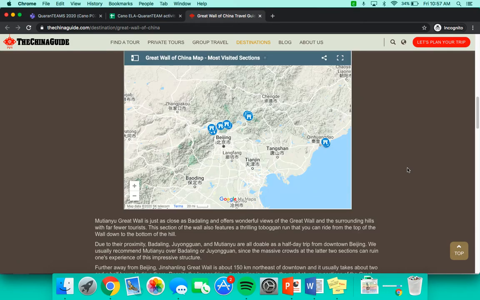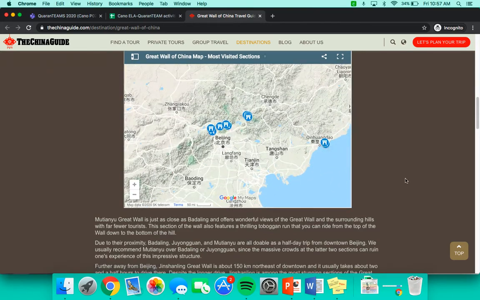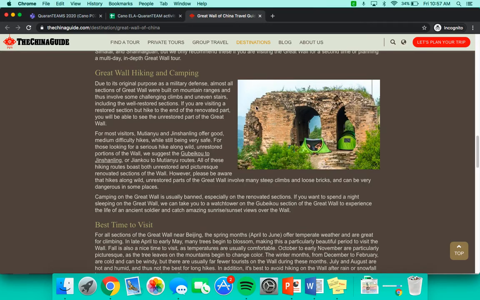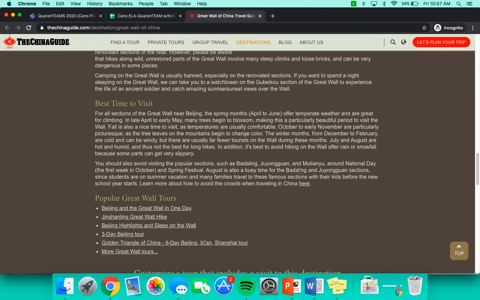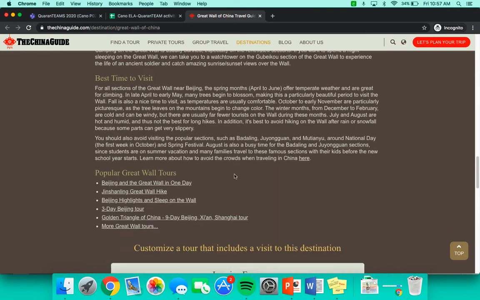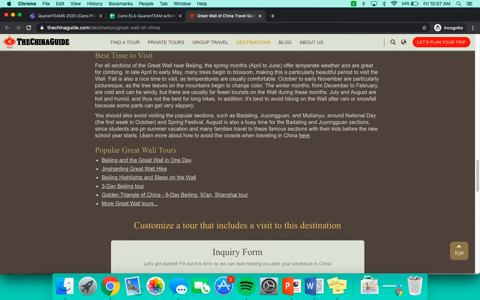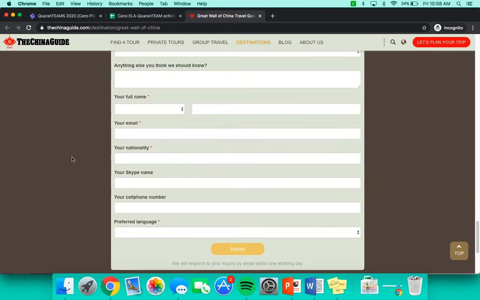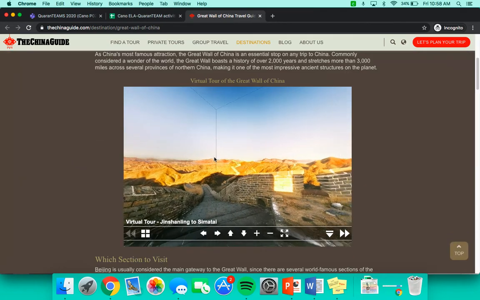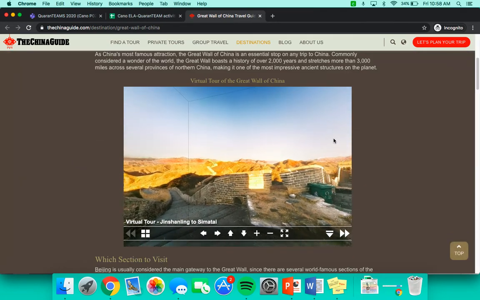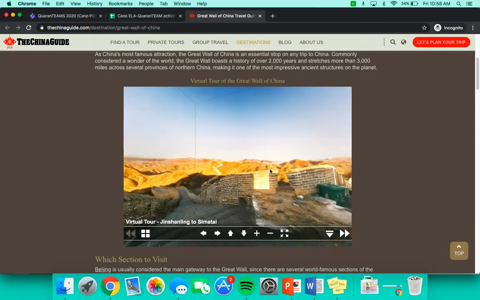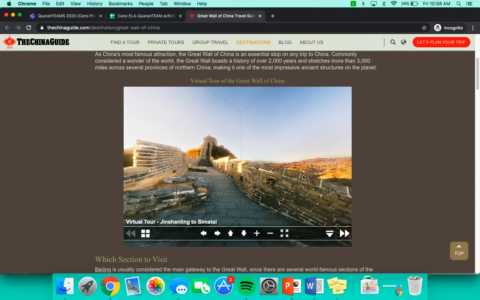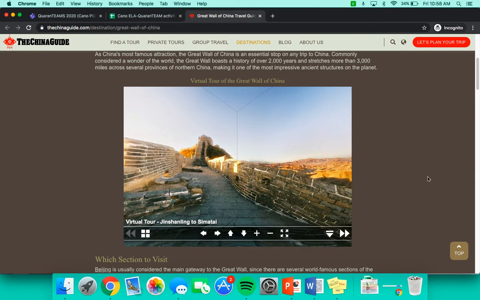And so I can look at the map and visit the different parts. I can read about the different sections and the different information here. Like they have best time to visit. They have popular tours down here. And this interface up here. So a virtual field trip, of course, we don't get on the bus, we don't have permission slips, but we can still use a lot of what's available to us to explore.